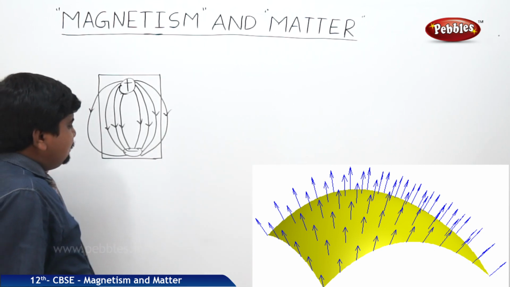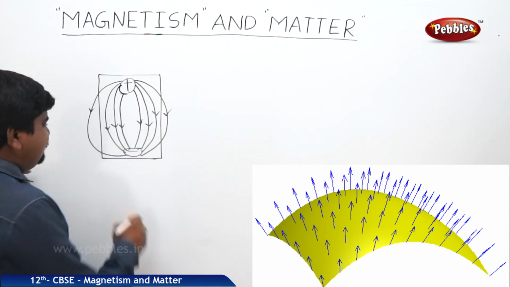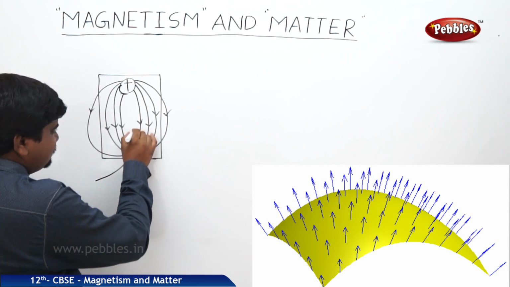But if you see the direction of the magnetic fields, it will be compressed like this.